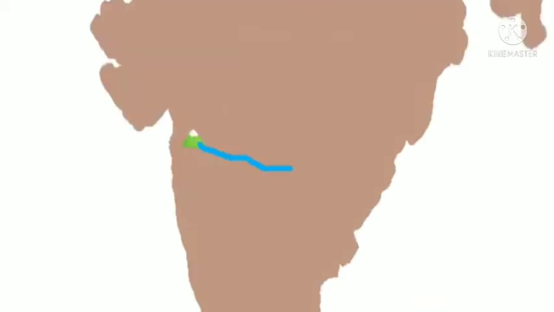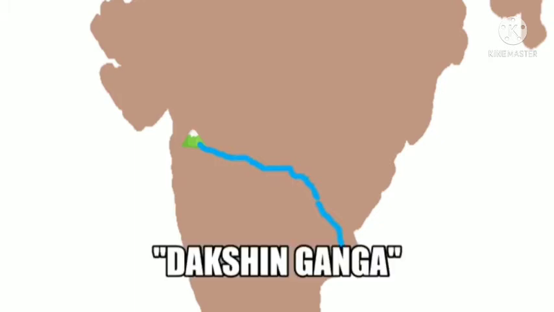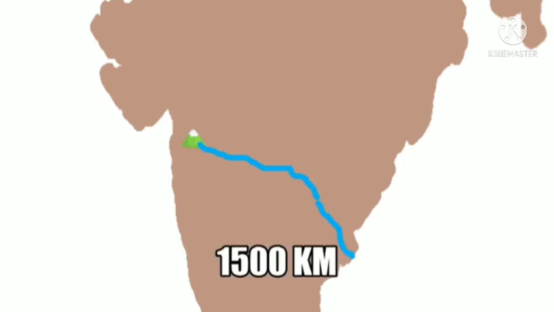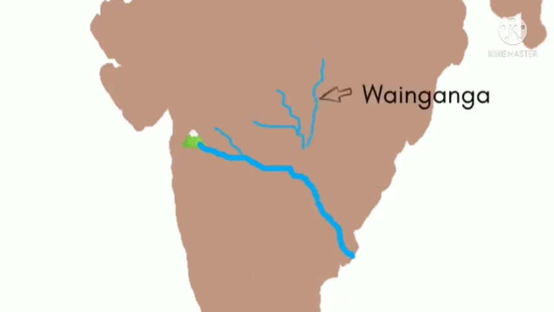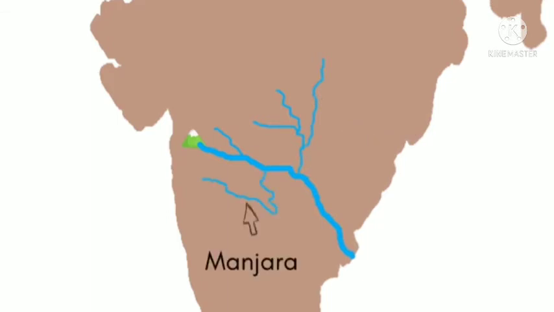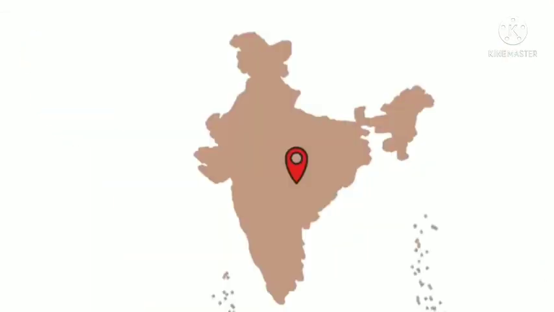We will say a big river is flowing and falls into the eastern side of India, that is also known as the Dakshin Ganga. Its length is 1500 kilometers. So with the help of the map, students, we can easily understand the different rivers, their locations, and mainly their drainage system. Then the Mahanadi